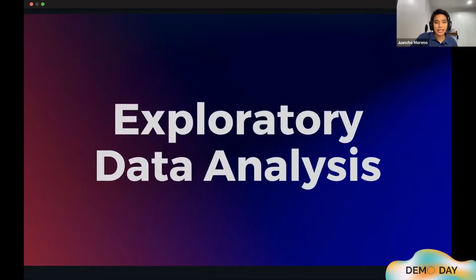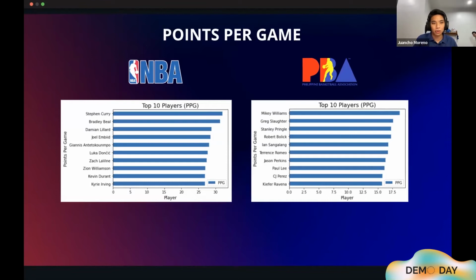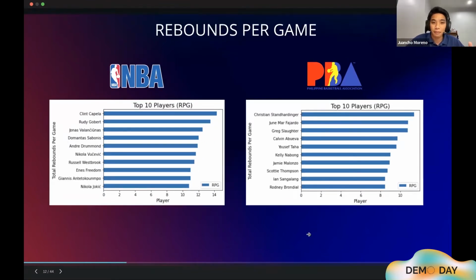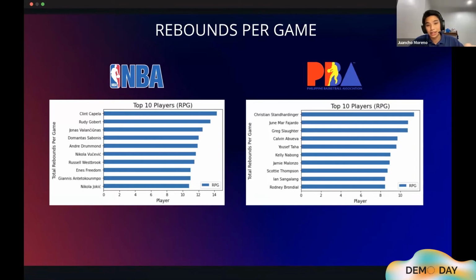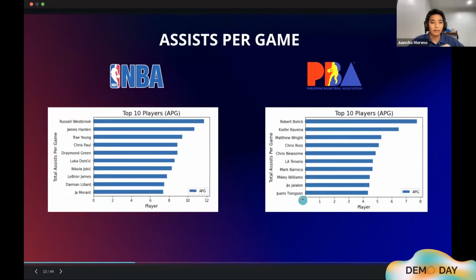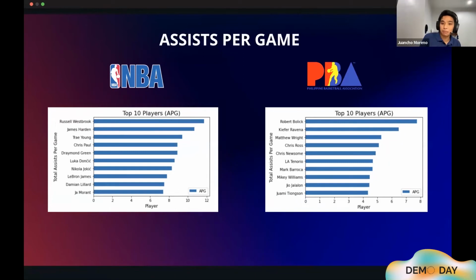Now, taking a look at the EDA that we have, we want to show you more about the different statistical leaders in different categories of the game. So in points per game, for the NBA, we have Stephen Curry, and for the PBA, we have Mikey Williams. Second, we have Clint Capela for rebounds per game in the NBA, and we have Christian Standhardinger, the leader in rebounds per game in the PBA. Now for assists per game, for the NBA, we have Russell Westbrook, and for the PBA, we have Robert Bolick.